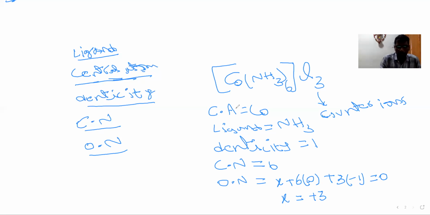Again, I'm telling, the central atom is a d-block element within the square bracket. Ligands are everything except the central atom present inside this square bracket. Outside whatever is there, those are called counter ions. Denticity is the number of bonds formed by one ligand. Coordination number is the total bonds formed on the central atom by ligands. Six ligands can form 6 bonds, so the coordination number is 6. Oxidation number is the charge of the central atom.